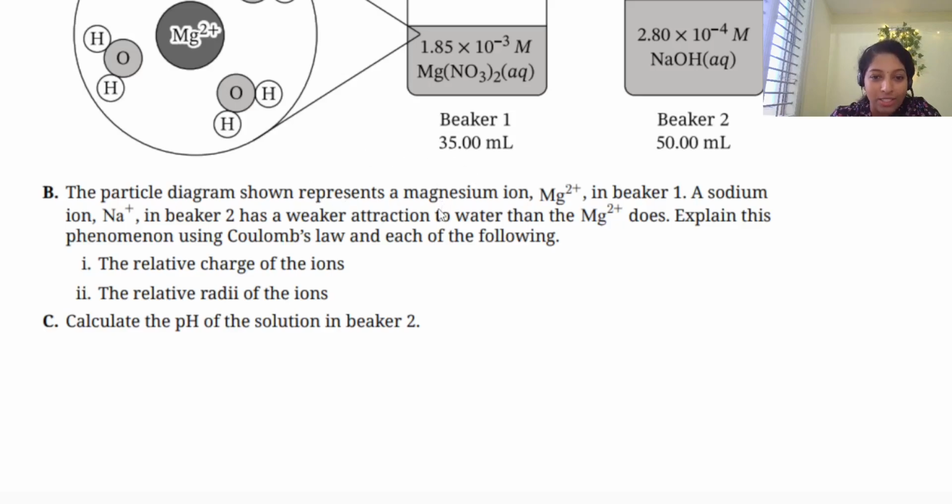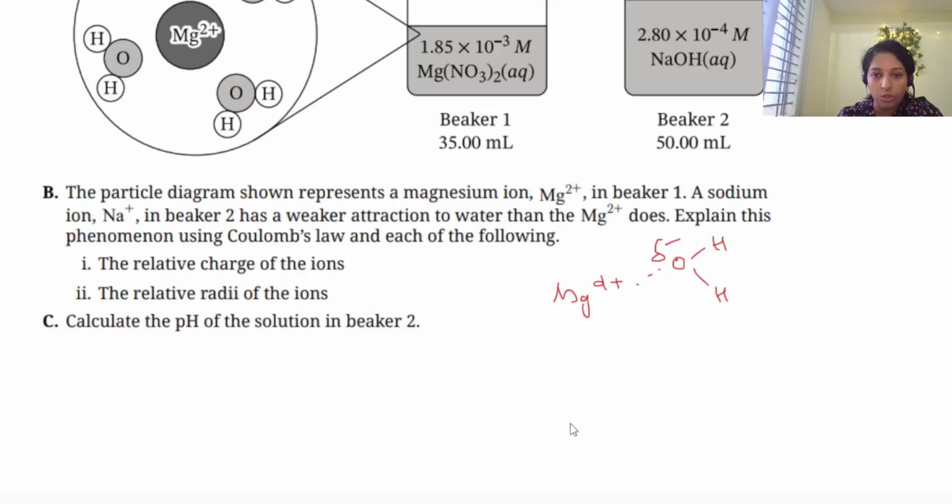In this question, they already told us that magnesium has a higher attraction with water. This is a magnesium nitrate solution, so you can expect an Mg2 plus and water interaction. Water is polar, so oxygen and hydrogen look like this, and oxygen is partially negative. So the oxygen has to attach to the Mg2 plus. This is one of the interactions in the magnesium nitrate solution.